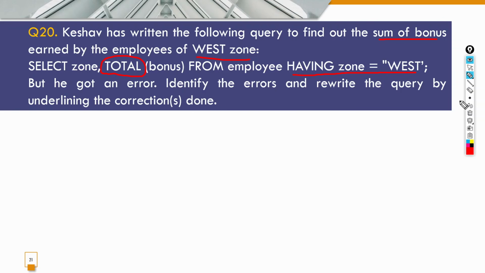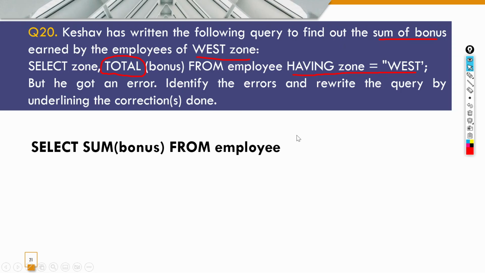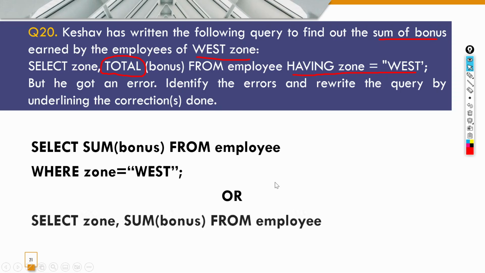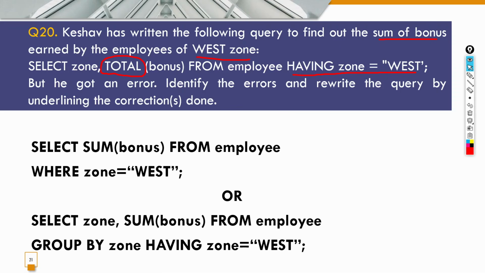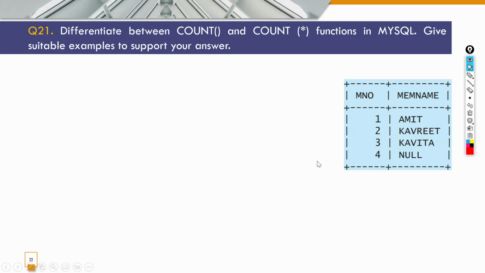So in this case there are two possibilities for the answer. The first one is, one can write select sum bonus from employee where zone is equal to West directly, because we cannot use having as the group by is not mentioned here. The next answer can be select zone comma sum bonus from employee, then we can put a group by zone and then having zone is equal to West. That is also okay. So both of the answers are correct. Let's move on to the next question.